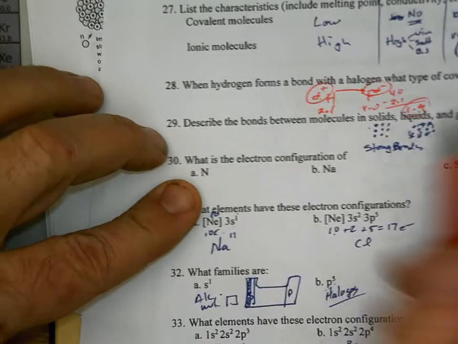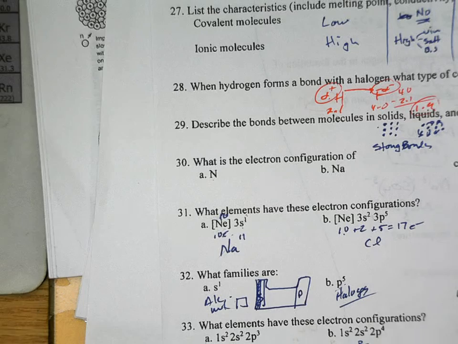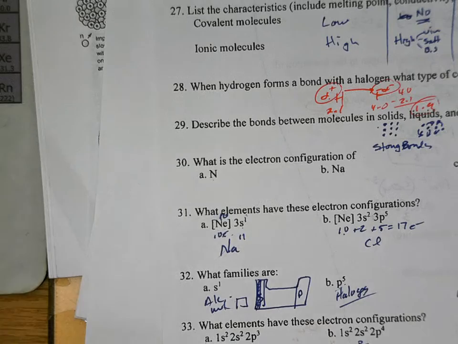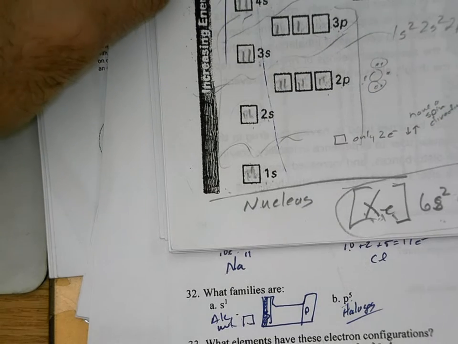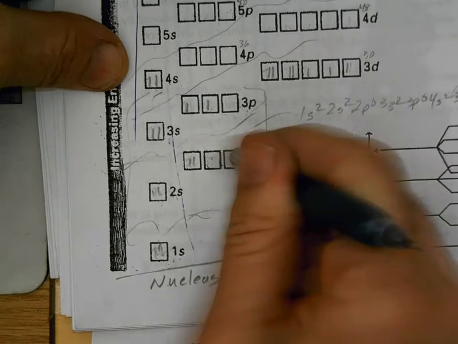What is the electron configuration of nitrogen? Electron configurations, you need to use the slanted diagram. You need the total number of electrons. Nitrogen has 7 electrons. So for nitrogen, this is going to be in our packet here. We need 7 electrons.